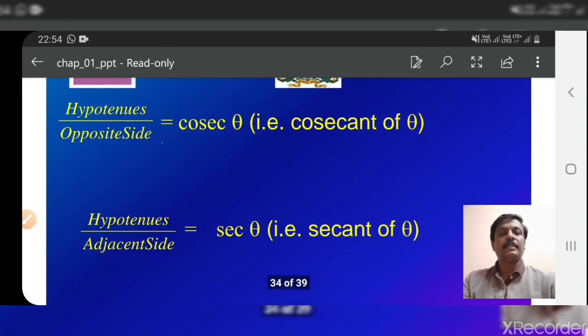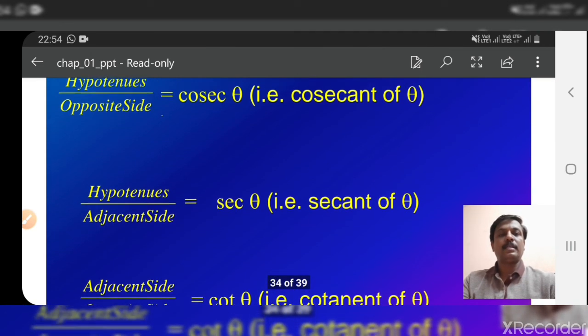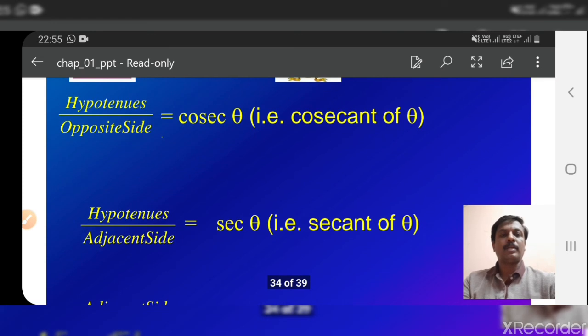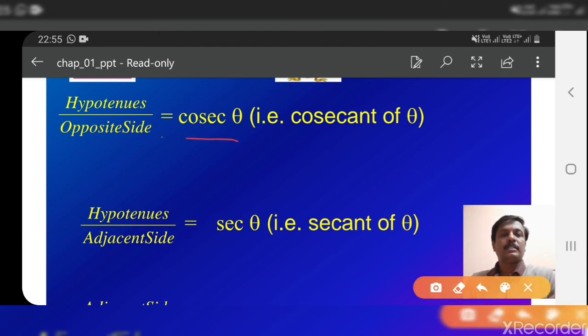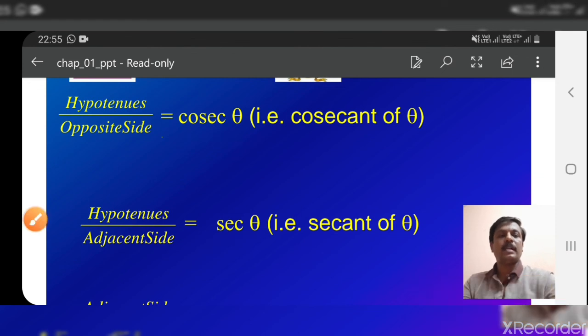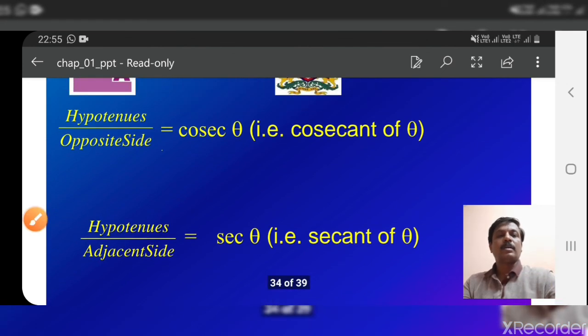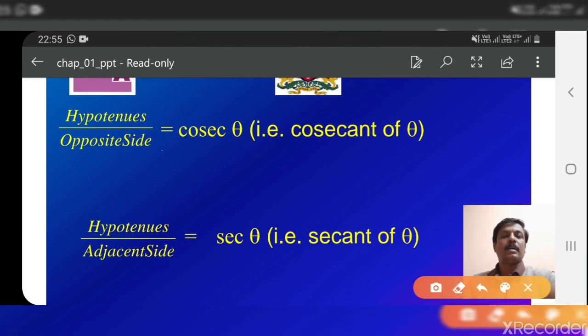Next, the remaining three trigonometric ratios I told you about, right? We learnt sin, cos and tan. Now we have three more. They are cosec, sec and cot. I will tell you an easy method.